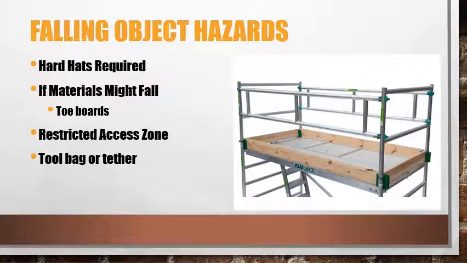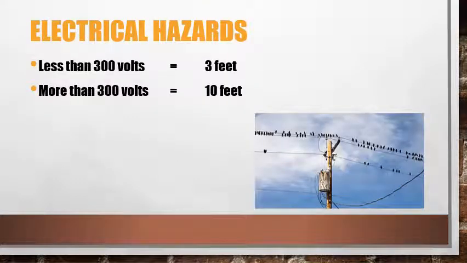Whenever there's a falling object hazard, hard hats are required. If materials might fall off the scaffolding, toe boards must be attached to the sides of the scaffold to stop those materials from falling off. Also, a restricted access zone would be needed underneath the scaffolding to keep passers-by from having materials or tools which might fall off strike them. Use a tool bag or a tether to carry your tools.